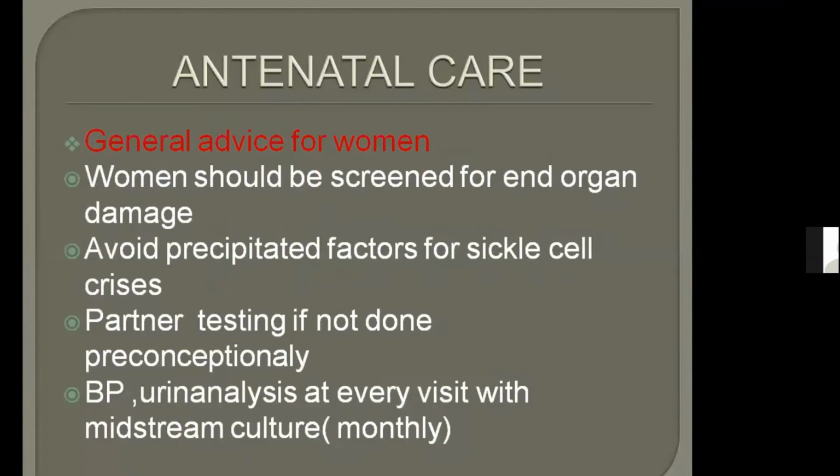And we have read, what is the most common infection which happens in sickle cell disease? UTI. Very good. So we need to do midstream culture monthly. Urine analysis at every visit. Even if we are calling the patient after 2 weeks, we will go for urine analysis. But every month we will go for midstream urine.